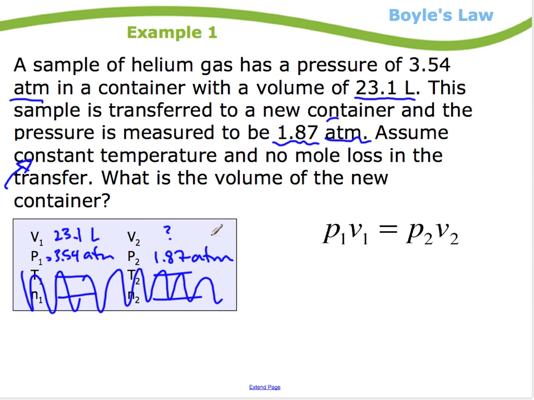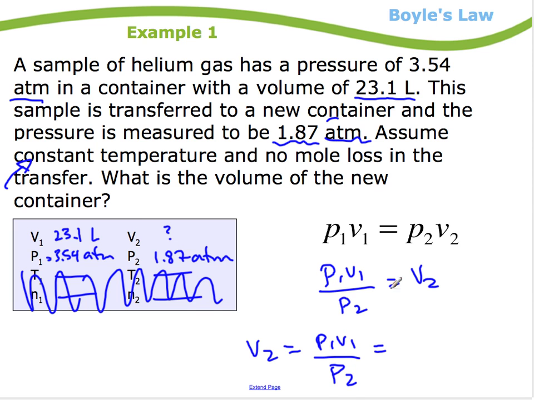If you use this kind of little chart, it often helps you determine which formula to use, whether it's Boyle's or Charles's or Avogadro's, whoever. But it also sets things up so it's easy to plug in. Looks like I'm solving for V2, so I might as well do that first. I'm going to divide by P2, and that's equal to V2. I'm just going to rearrange that so my unknown is first. Again, you don't have to, but I like to do that.